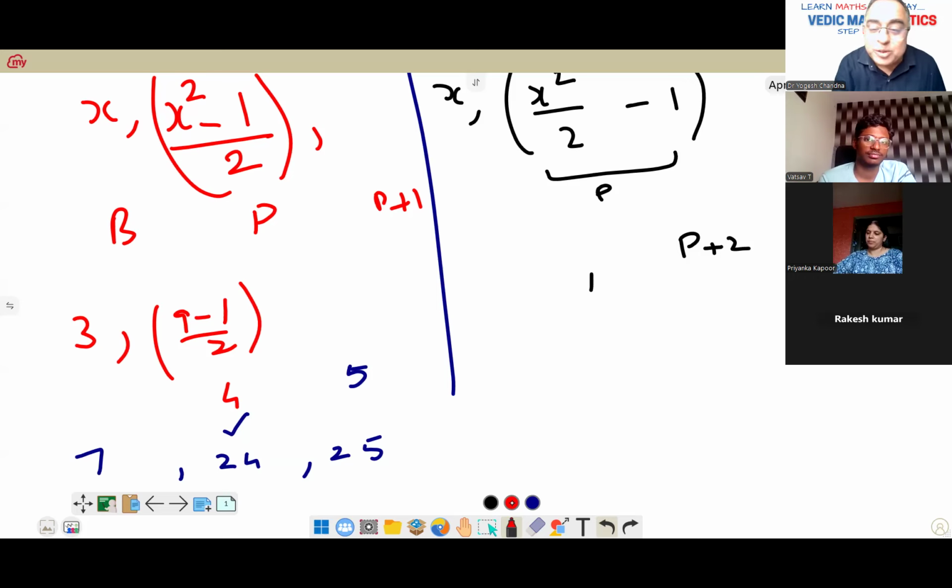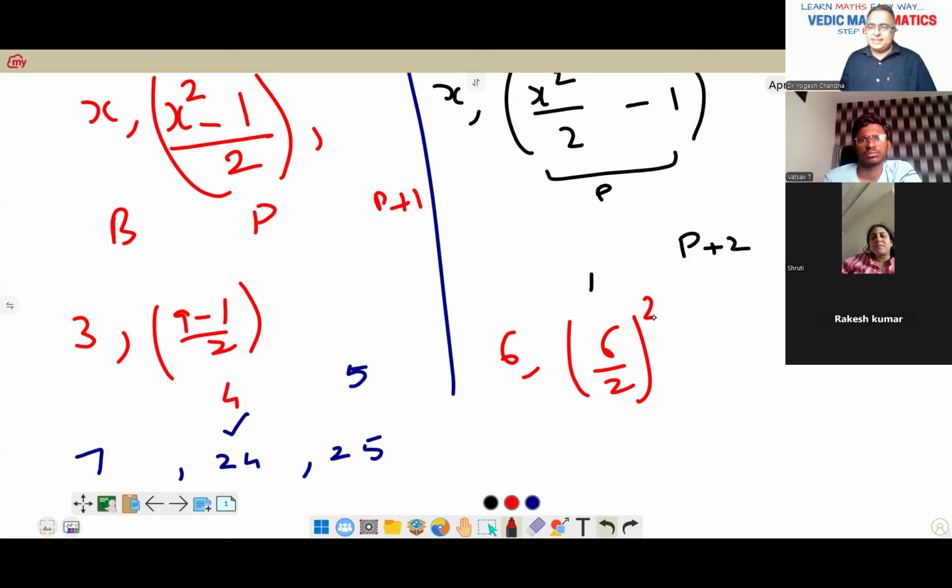Similarly, we come back to 6. Now, if it is 6, what do we have to do first? 6 square. 6 by 2 square. Sir, I think it would be 6 square by 2, as per the formula you have written.